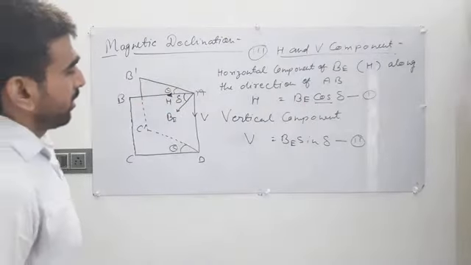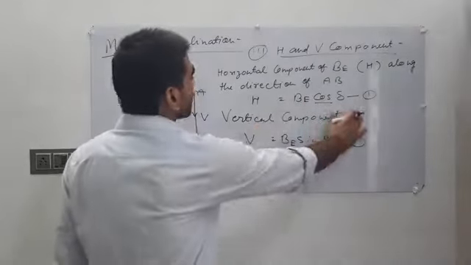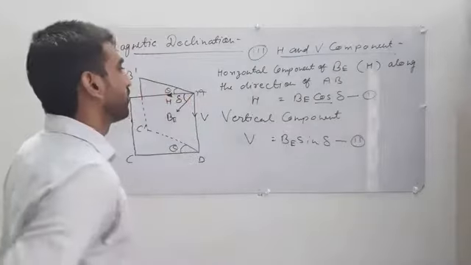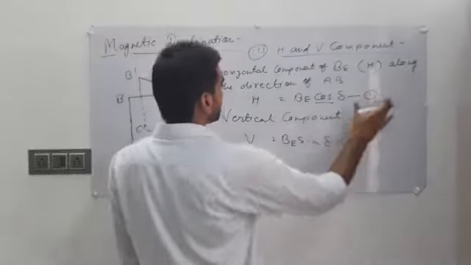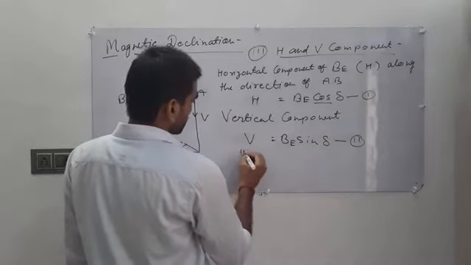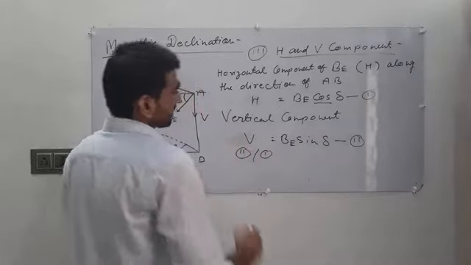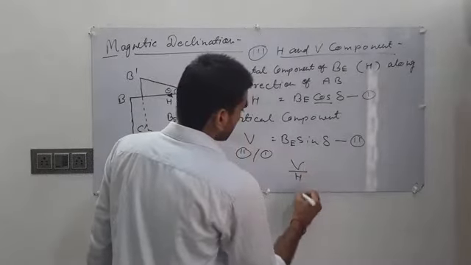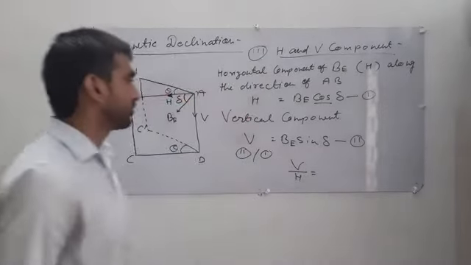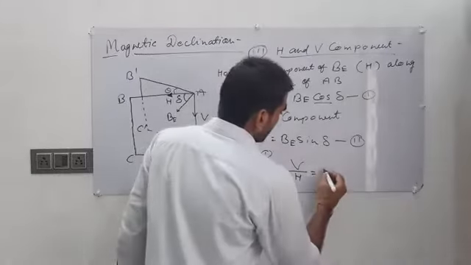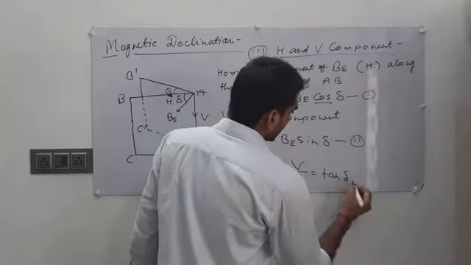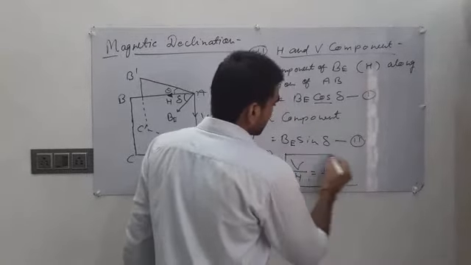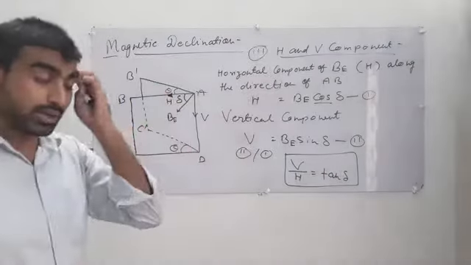This is the horizontal component, this is the vertical component. Now if we divide equation number 2 by equation number 1, we get the relation: vertical component upon horizontal component equals tan delta.